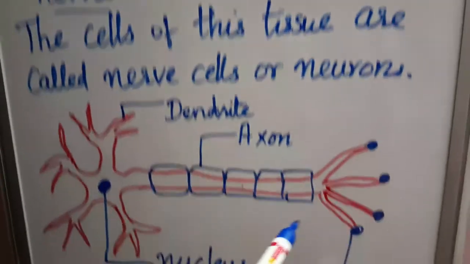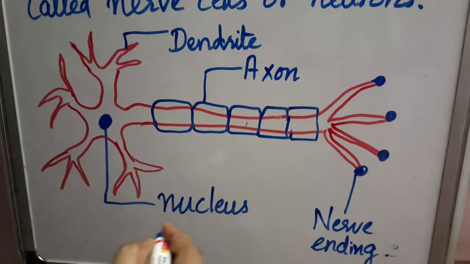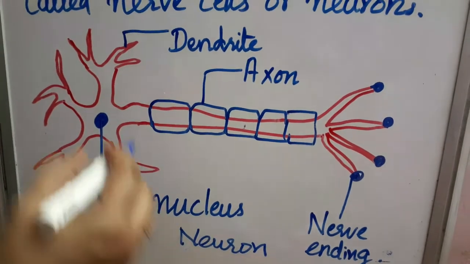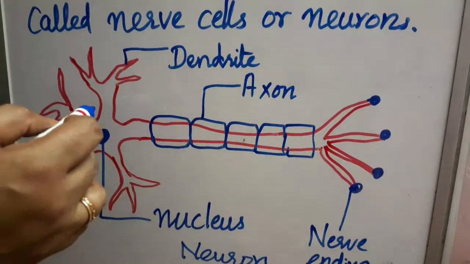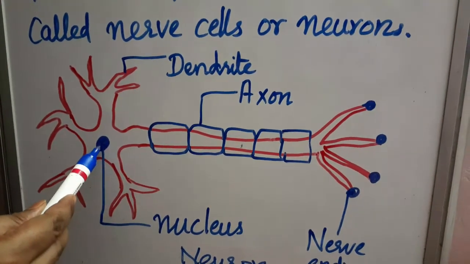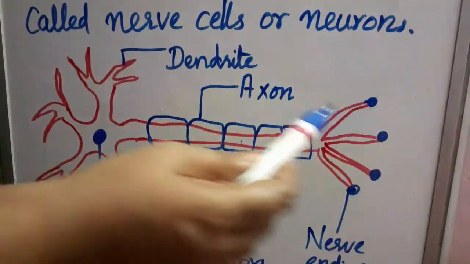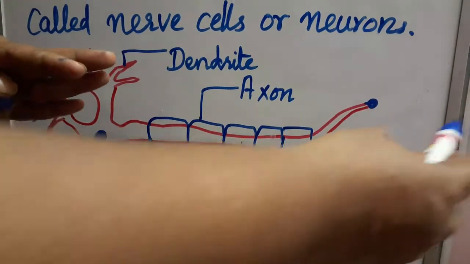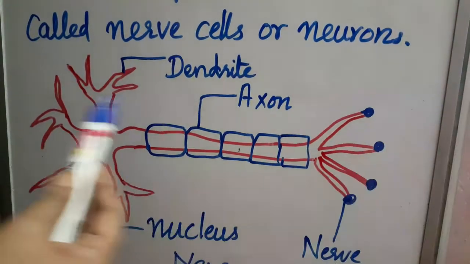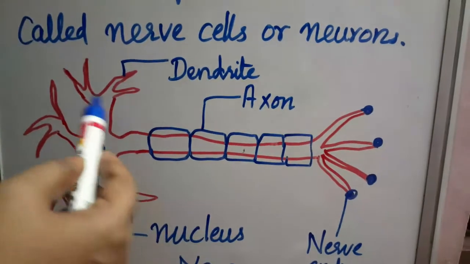So this is the structure of a neuron. You can see this part. This is the cell body, which is the main part. This nucleus, we can see the nucleus in the center. So this is one cell. Like that, millions of cells will be there, joined like a relay, like a chain. One neuron will be connected like a branch to the next.